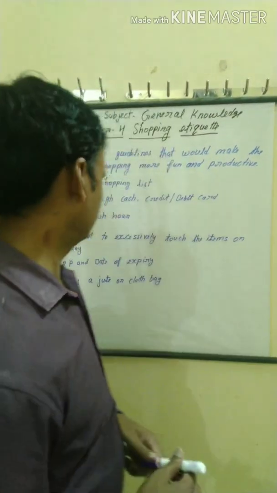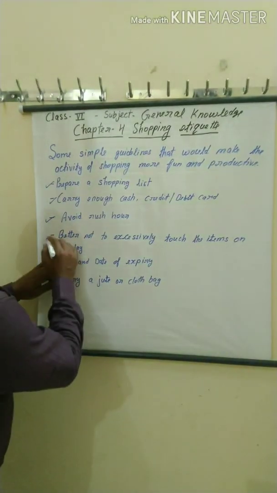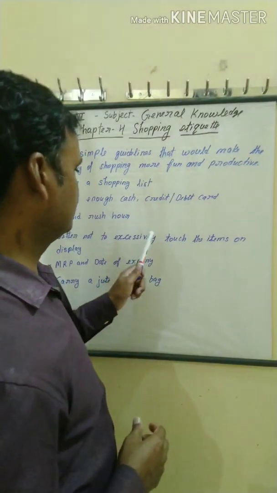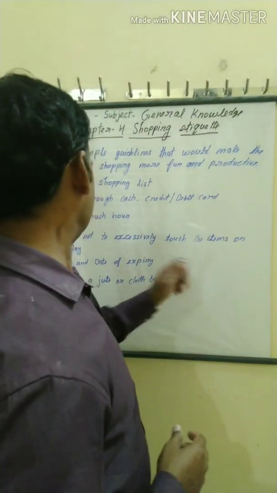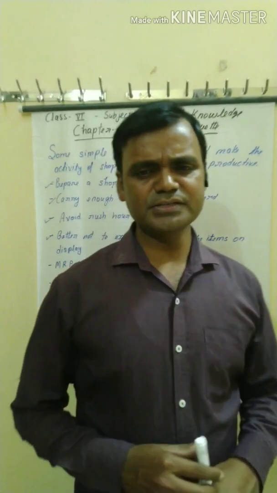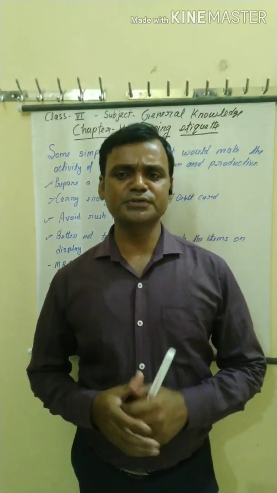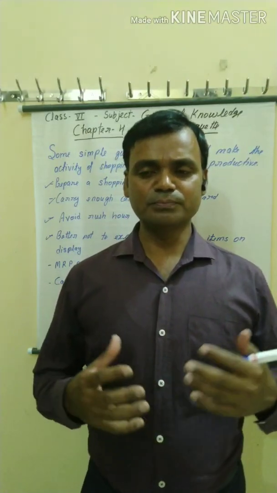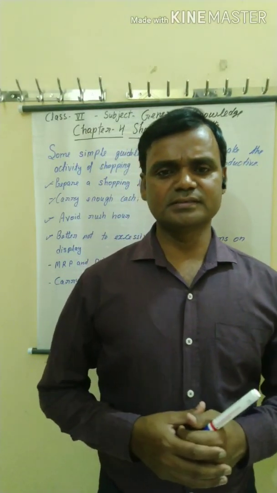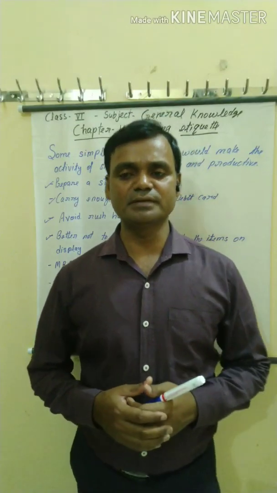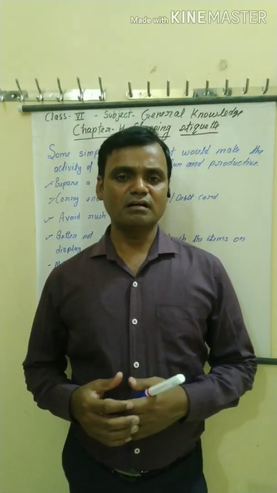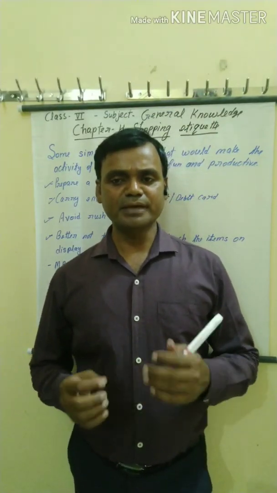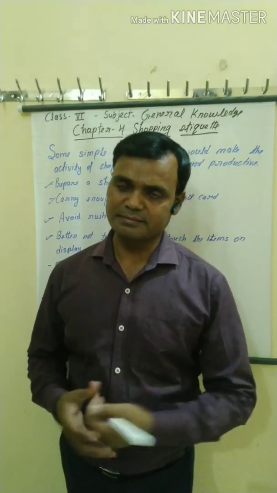Next topic, fourth number, better not to excessively touch the items on display. It means that while it is important to thoroughly check items you plan to purchase, especially fruits and vegetables, squeezing or fiddling with them may actually damage them.